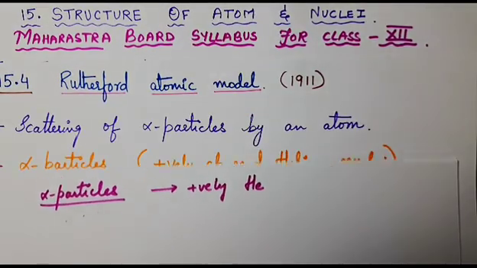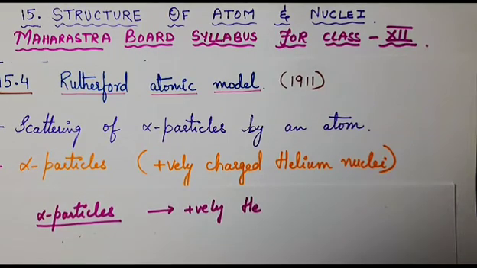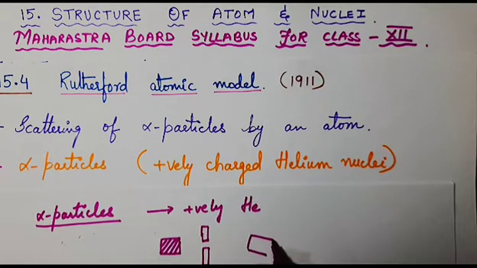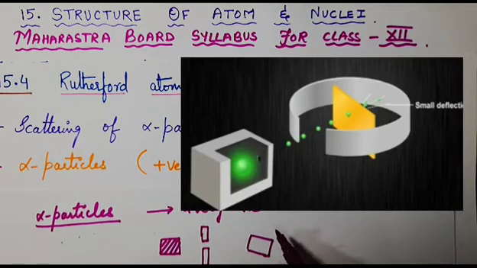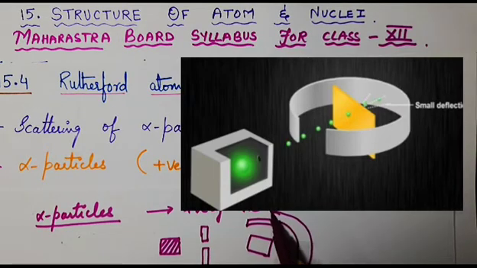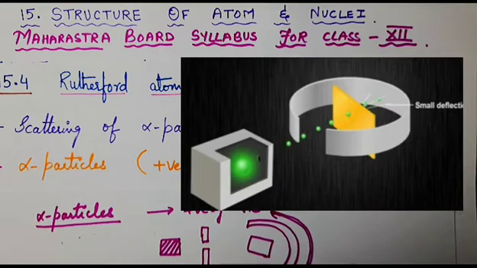The experiment of Rutherford consists of a source, a collimator, a gold foil, and a screen with a rotating detector with a microscope, and the detector will move here and there, the rotating detector.